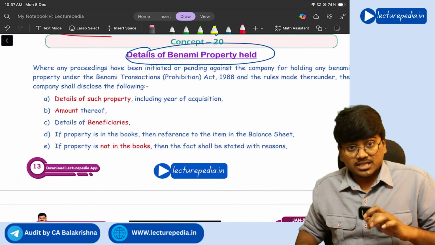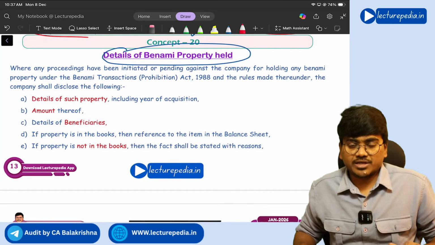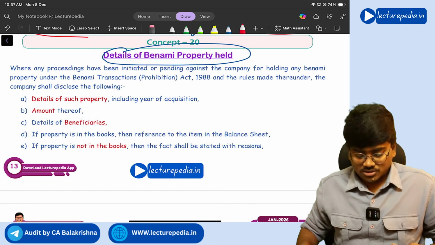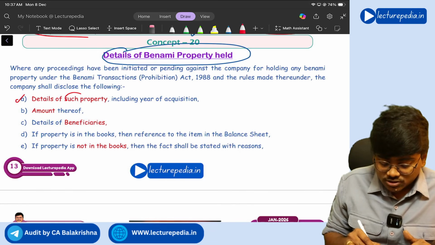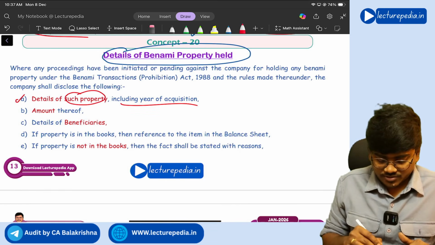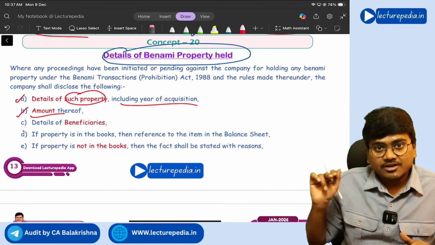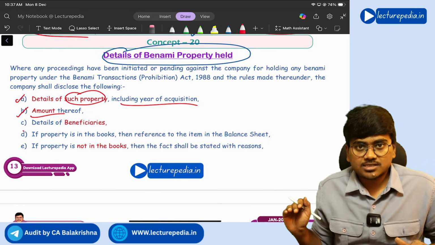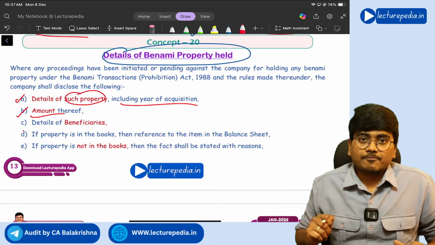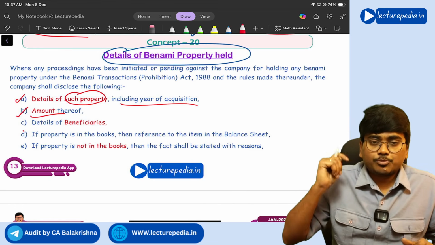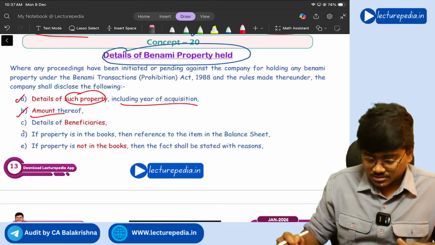So if at all there are any such benami proceedings pending against the company, the following things need to be disclosed. Details of such property including year of acquisition, and the amount of that property which is involved in benami proceedings. If any such benami transactions are conducted, it is illegal. You will be punished under the Prohibition of Benami Property Transaction Act.